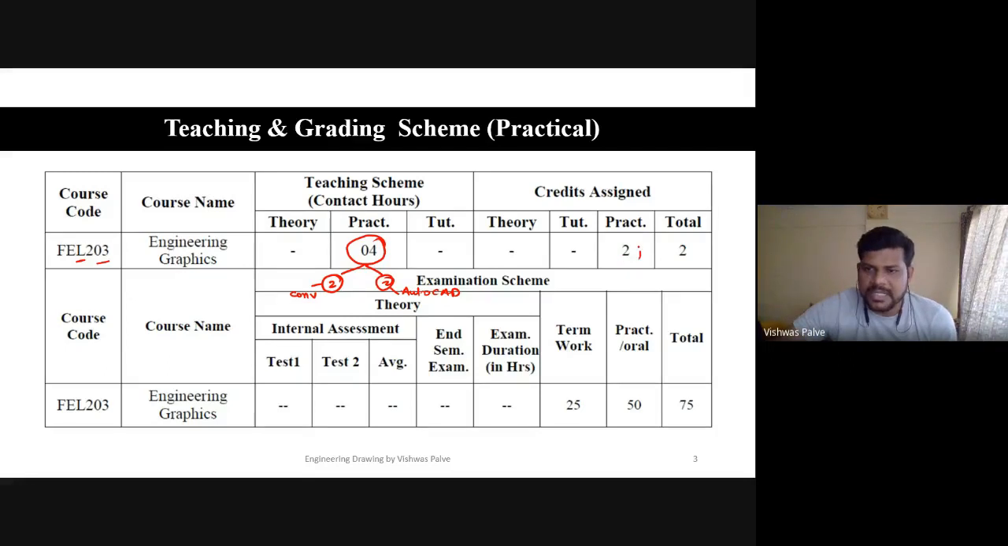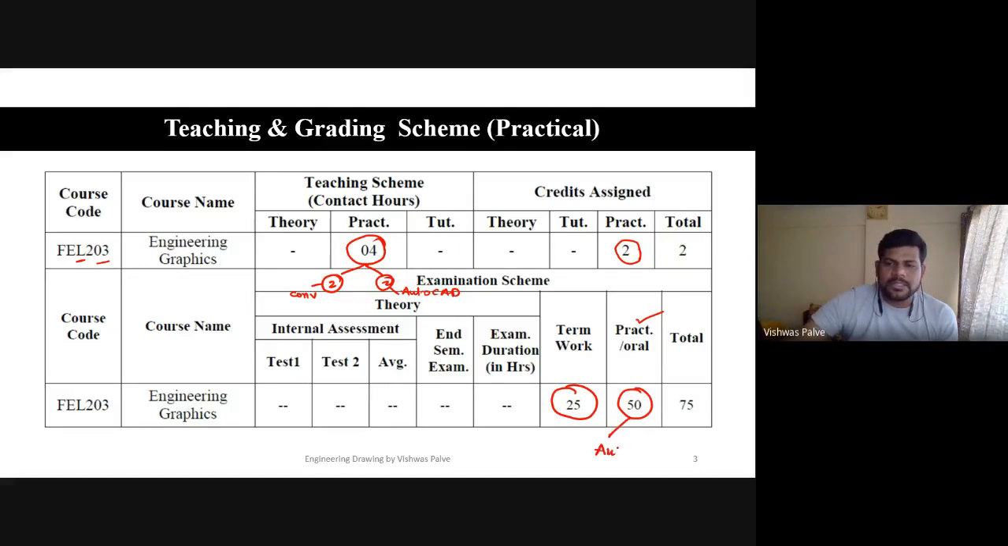Again, the credit assigned to it is two credits. So total credit for the subject is 4. Okay, then what will be the examination for practical? Yes, there is a term work of 25 marks and there is an oral and practical exam. Yes, this is important, oral and practical exam which will be conducted on AutoCAD. This is a practical exam which will be conducted on AutoCAD.